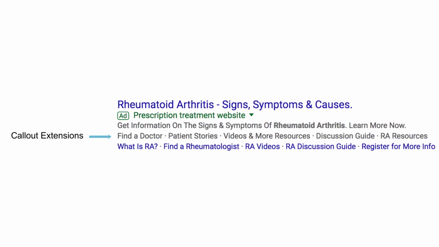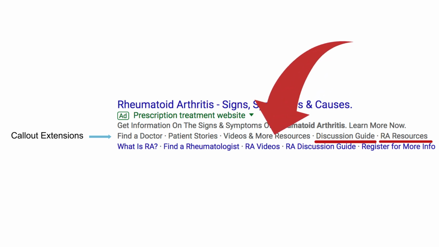The first line under the short description contains bulleted phrases. These are called call-out extensions. They're mainly used to improve text ads by promoting unique offers or detailed information about products and services. In this case, it's kind of hard to understand what "discussion guide" is referring to, and there's a bit of redundancy with "RA resources" because "videos and resources" was already listed prior to that.